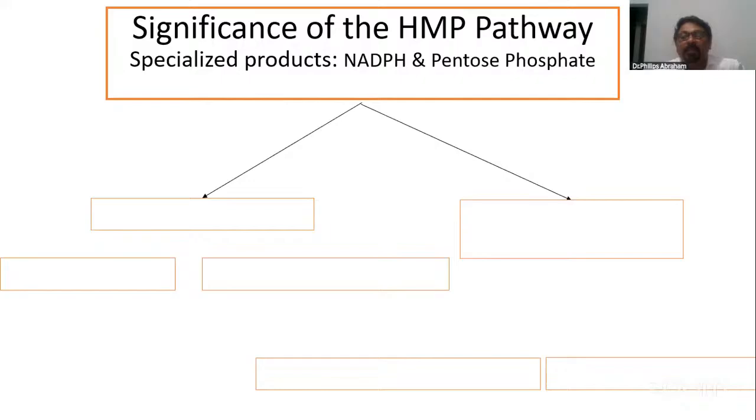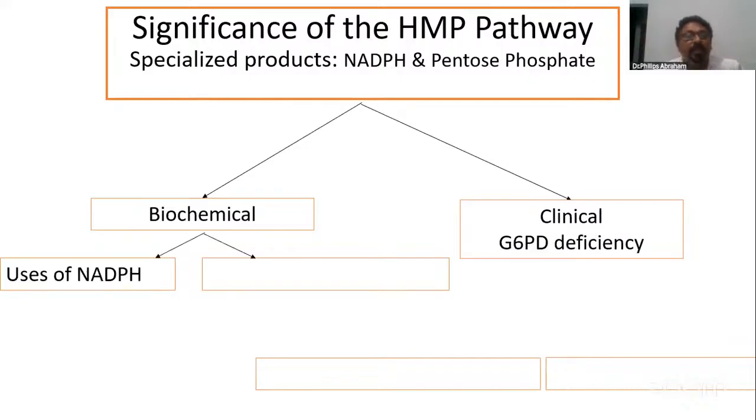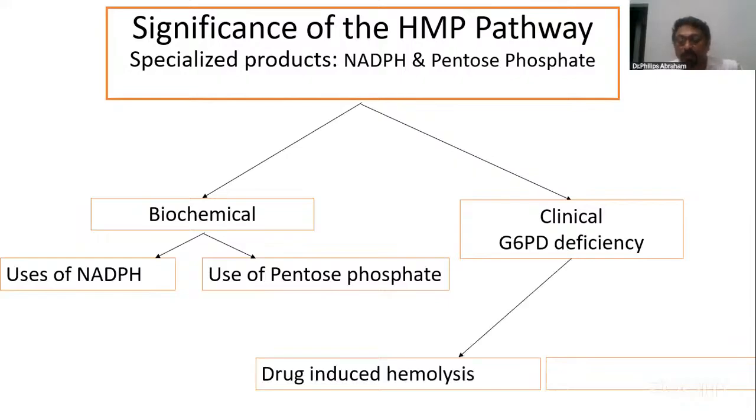There are two types of significance, biochemical and clinical. Biochemical significance: NADPH is produced, and pentose phosphate. Say the use of it. Clinical importance: if there is G6PD deficiency in the HMP pathway enzyme, that can lead to drug-induced hemolysis and methemoglobinemia. See, if you do this and write some points, no doubt you can easily fetch the marks.